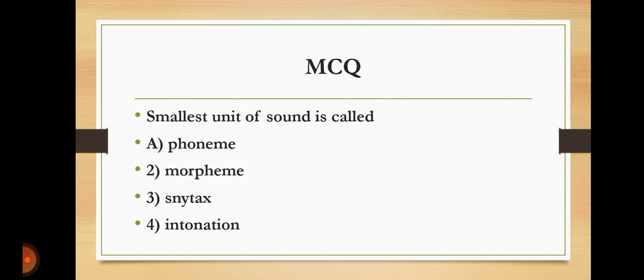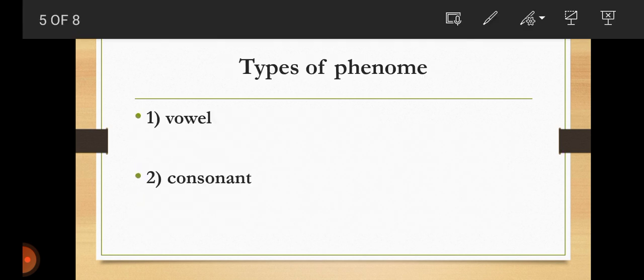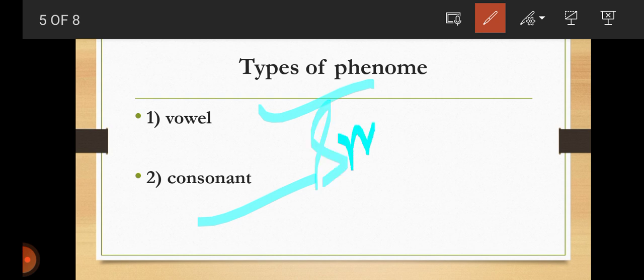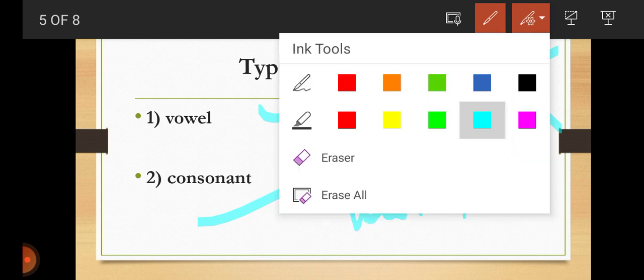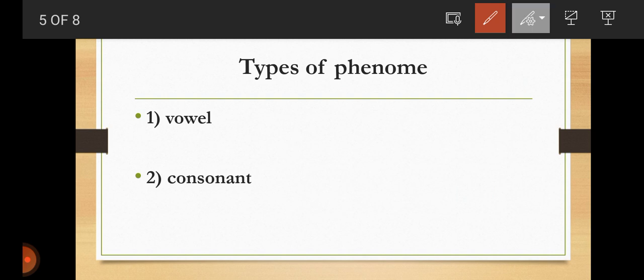So there are two types of phoneme which we'll study: vowel and consonant. What is phoneme? Phoneme is the smallest unit of sound. You know how many phonemes are there?